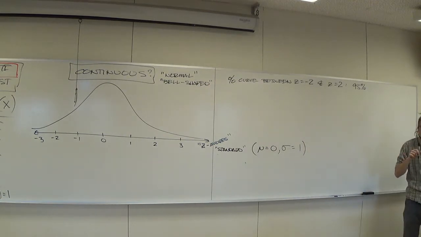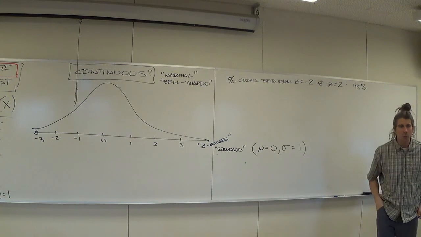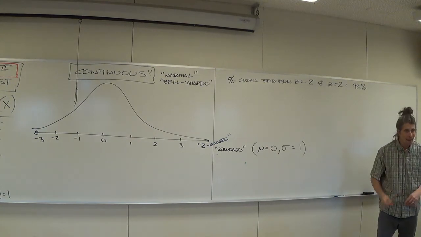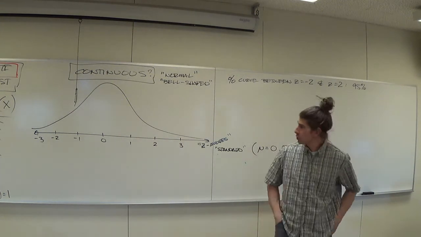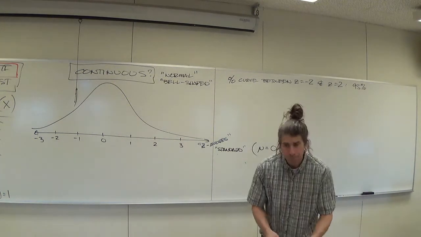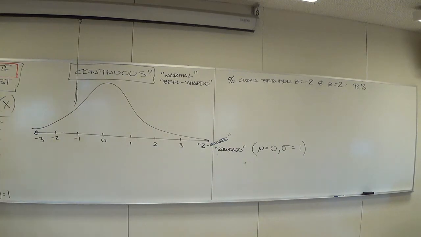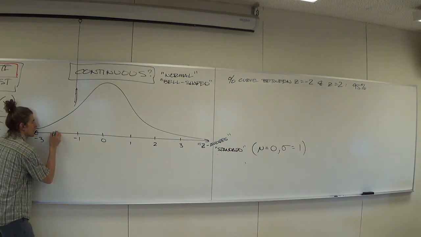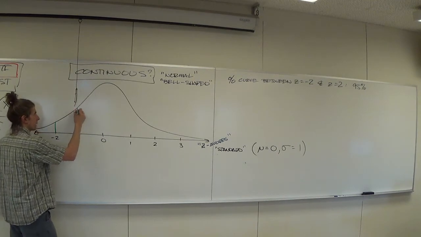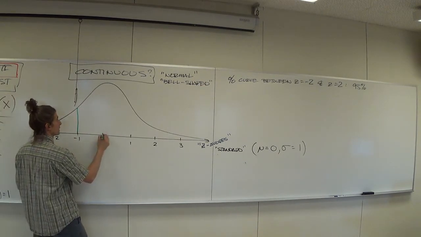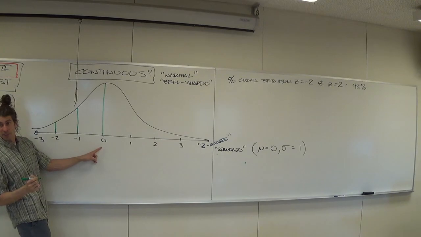Now, in order to know that, mathematically, we have to grab a marker. Let's use a good color. Let's use green. And we have to say, okay, that means I have to find the percentage of the time I see -2, which is given by that value right there. I'm not going to tell you what that value is because it's irrelevant. I have to know what -1 is right there, yes? I have to know what zero is. That's the average, right? So it's the most likely.